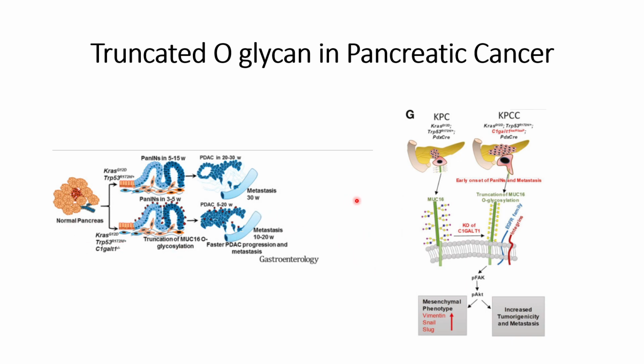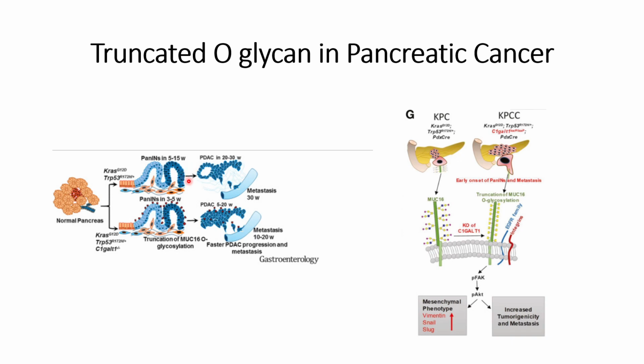So this not only indicates the role of O-glycans in pancreatic cancer, it also shows that O-glycans play an important role in metastasis, which means the transfer of tumor cells from one part of the body to another part.